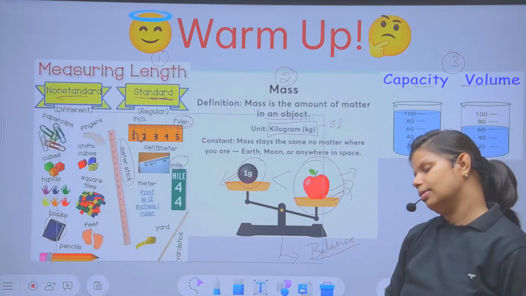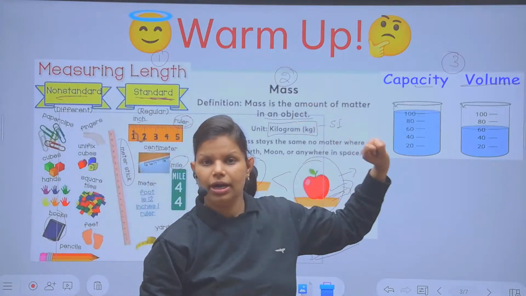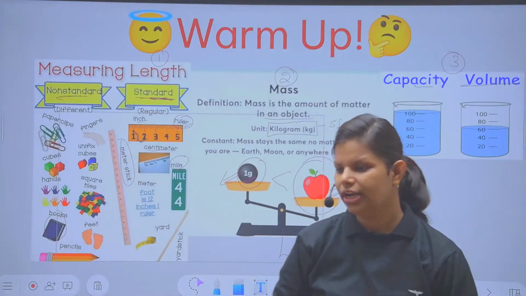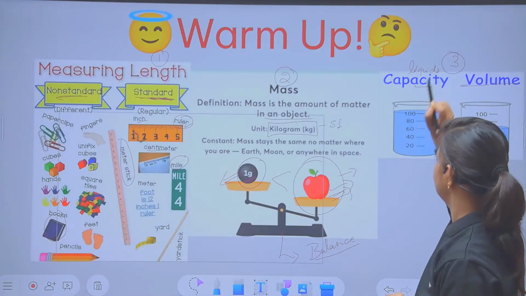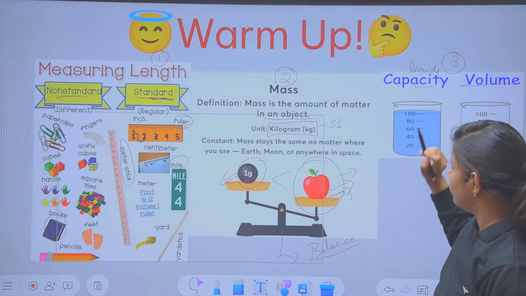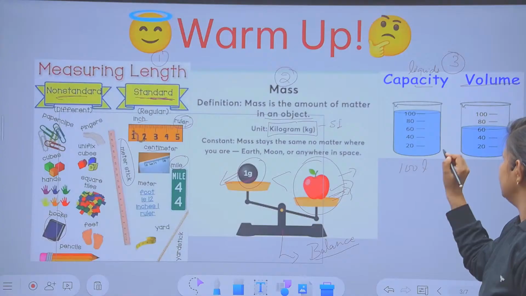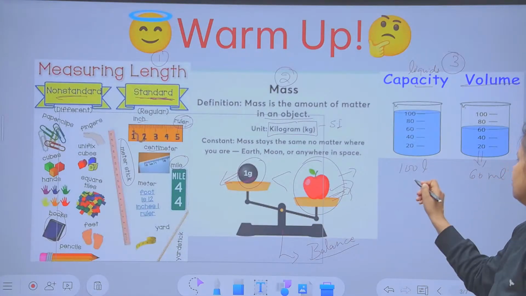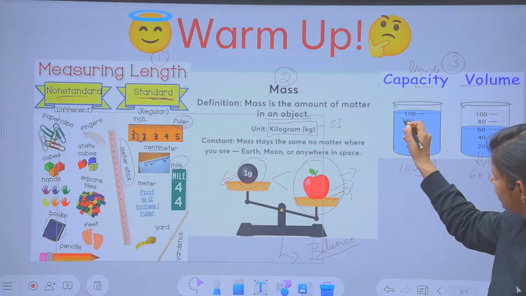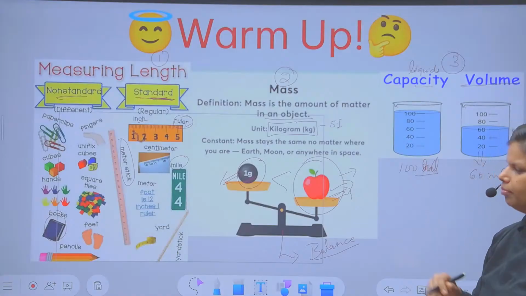So in your book, measurement can be measured in three ways. First is your length, second is your mass, and third is your volume or capacity, which we use for liquids. I hope you are aware of it. Like this is your filled bottle or filled glass, which comprises how many? 100 liter, and this one is 60 liter or milliliter. The unit is not mentioned here, so we will write it as per our own convenience. This is quite small in size and it can be measured in milliliter, so this is 60 milliliter.